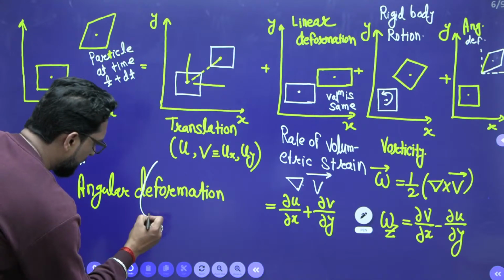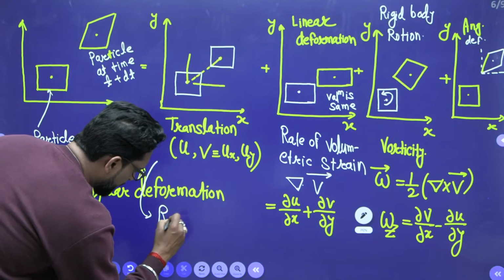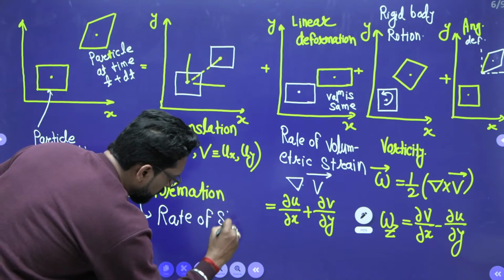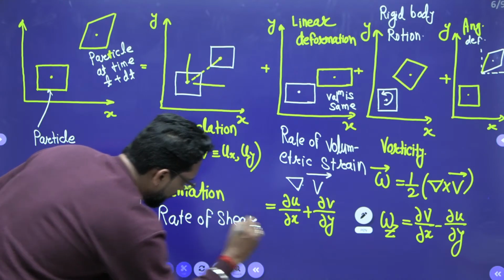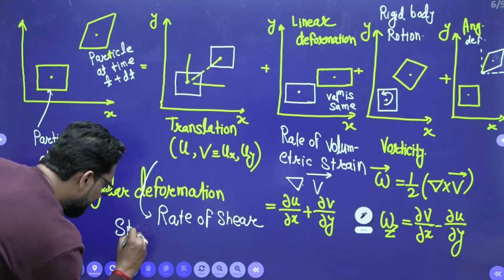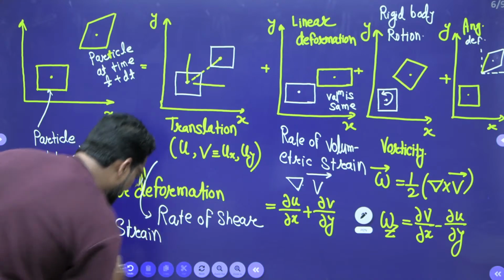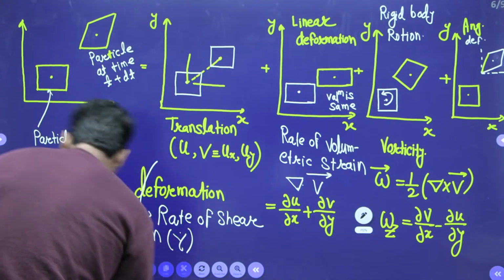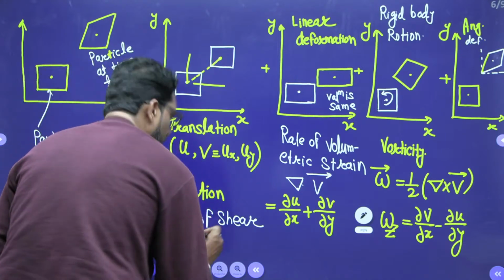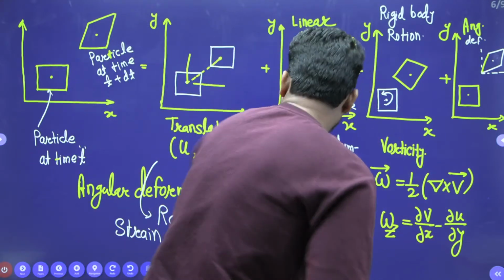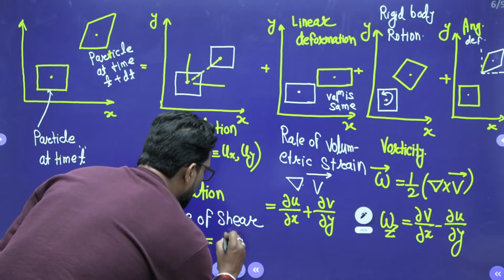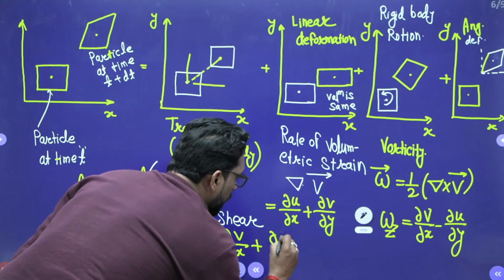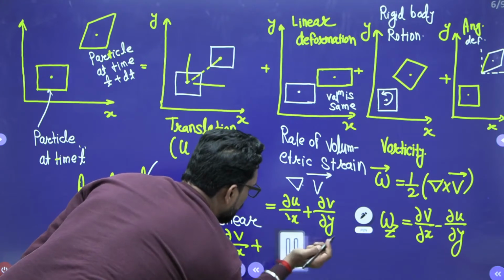How to find the rate of shear strain? Rate of shear strain is denoted by gamma dot, and this gamma dot is this one but with a positive sign. That means dou v by dou x plus dou u by dou y.